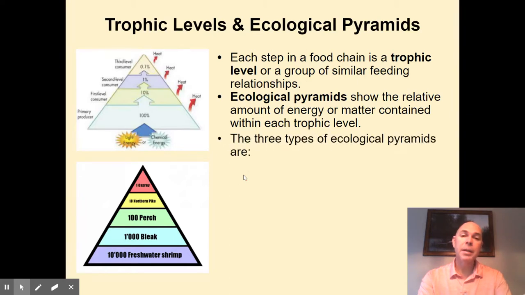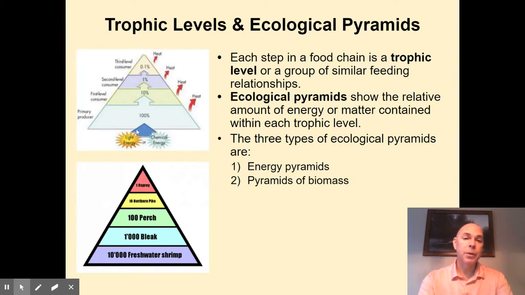This represents a specific type of ecological pyramid, an energy pyramid, where we show the amount of energy found in a trophic level and how much of that energy is passed up to the next trophic level. In an energy pyramid, when the producers, whether photosynthetic or chemosynthetic, capture energy, 100% of it is held within their tissues, within their cells.